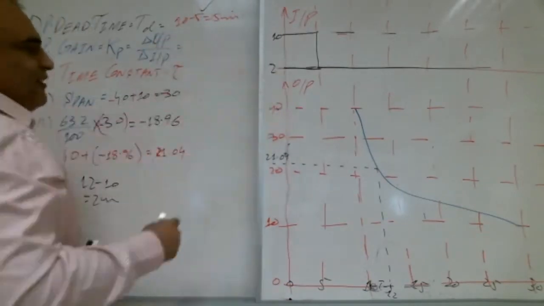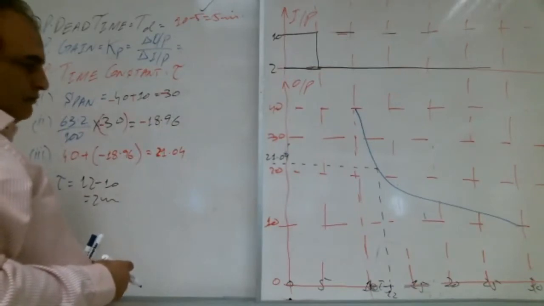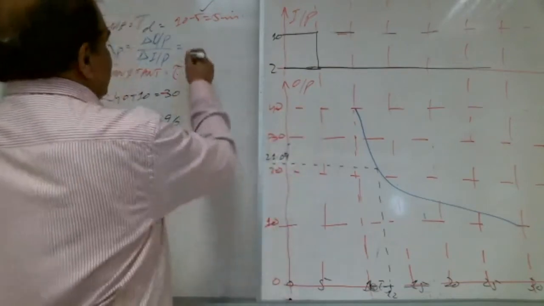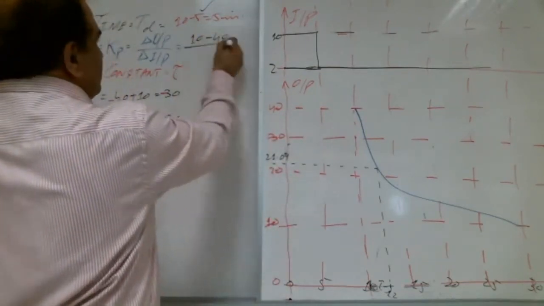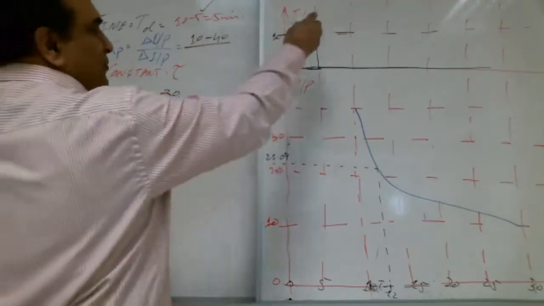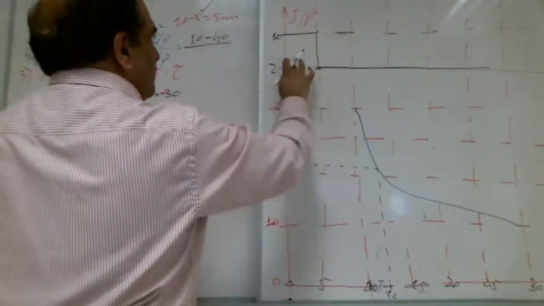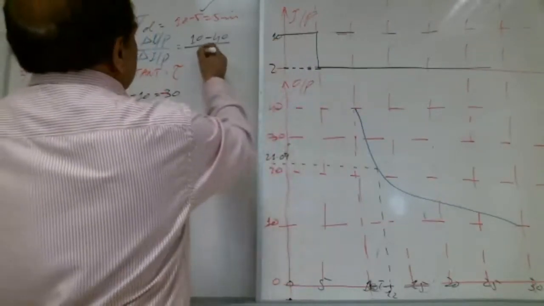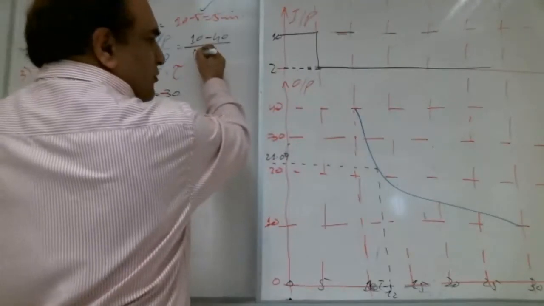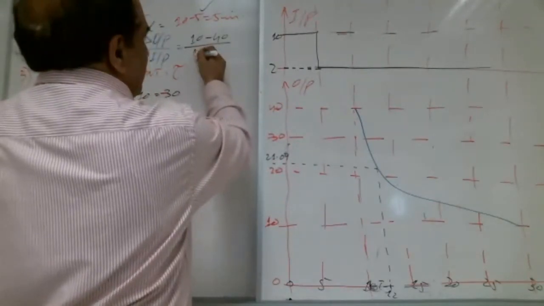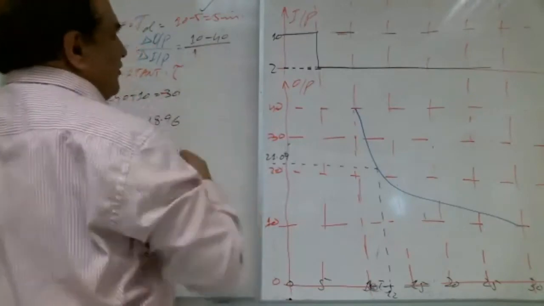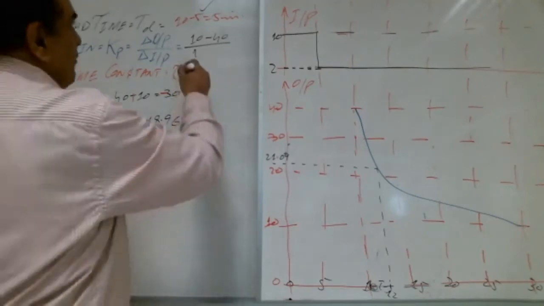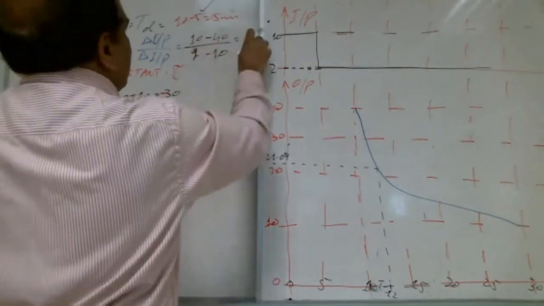Change in output, how much change in output? Minus 8. 10 minus 40. What is change in input? 2 minus 10, or you can say 10 minus 2. So 2 minus 10 or 10 minus 2? Which one is final? 2 is final. 2 minus 10. How much?